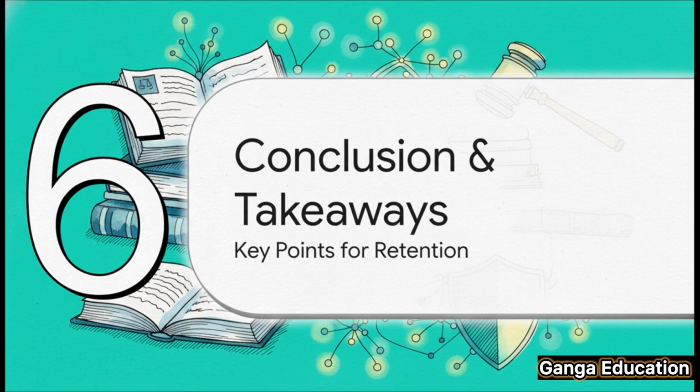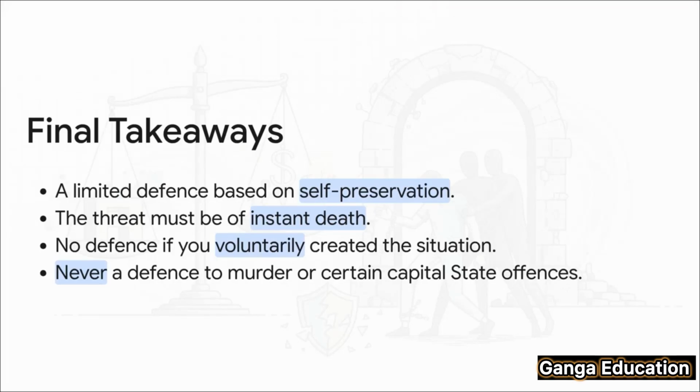We've covered a lot of ground today, so let's consolidate everything into the most important points that you need to lock in for your exams. Okay, let's recap the key takeaways. First, always remember that Section 32 is a very limited defense. It's a concession to our instinct for self-preservation, not a free pass. Second, the threat has to be of instant death. Nothing less will do. Third, the defense is completely lost if there was voluntariness.